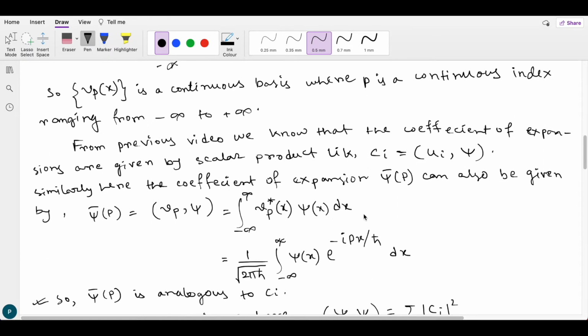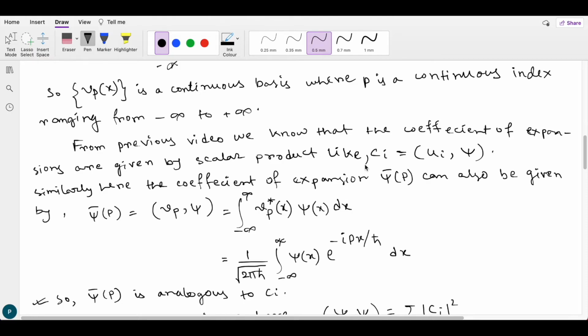From the previous video we know that the coefficients of expansion are given by a scalar product like c_i equals the scalar product of u_i with psi. Those are for a discrete basis. Similarly, here we have the coefficient of expansion as psi bar(p), which can be given by the scalar product of v_p with psi.